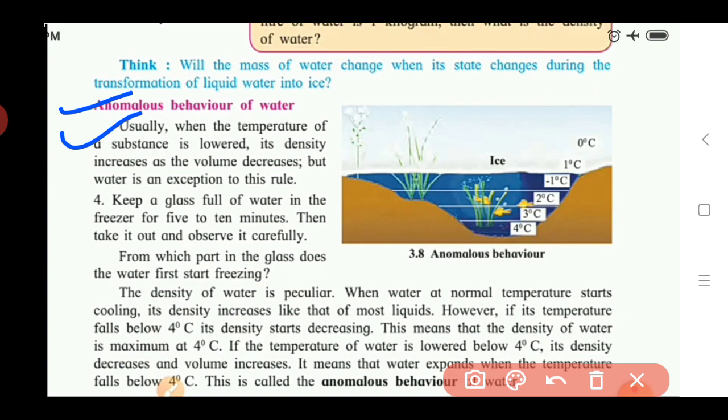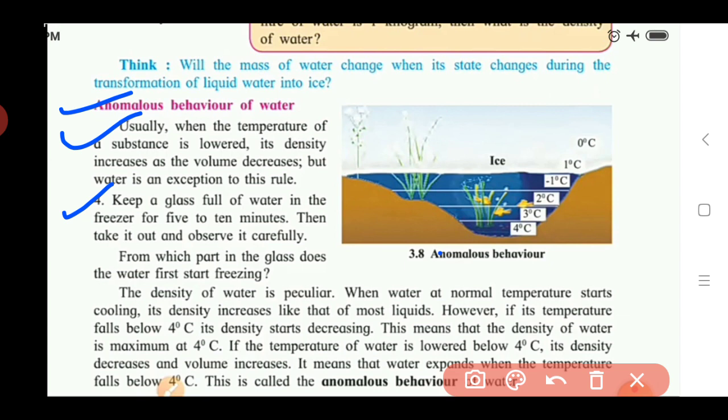Okay, so due to this there is a statement that water shows anomalous behavior. So here we see the next activity, that is the fourth activity. Keep a glass full of water in the freezer for 5 to 10 minutes, then take it out and observe it carefully. Here you take water in the glass, this glass is full of water.